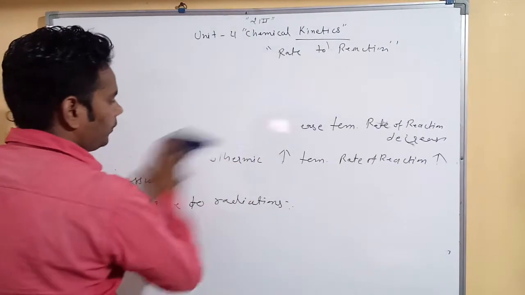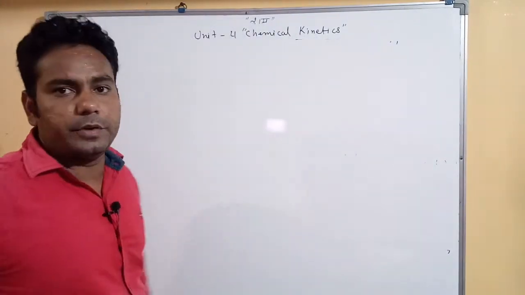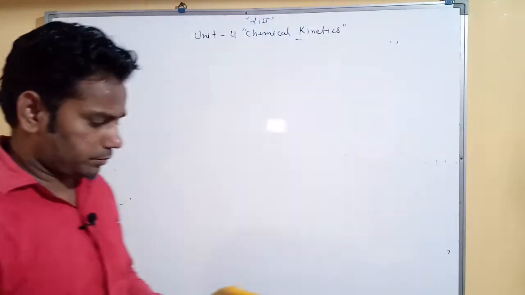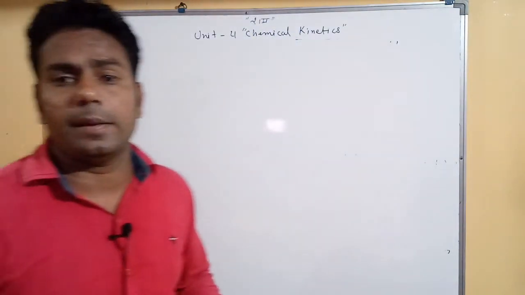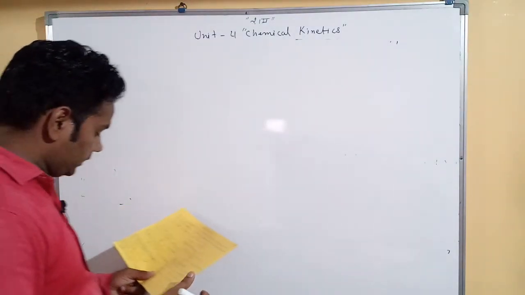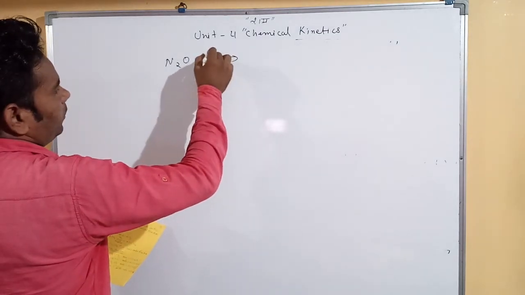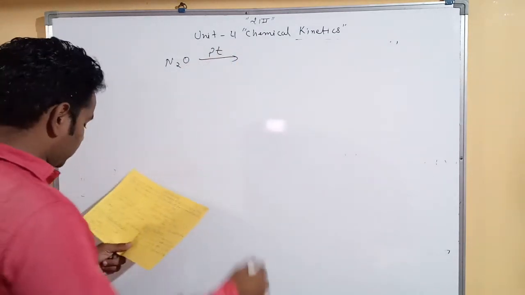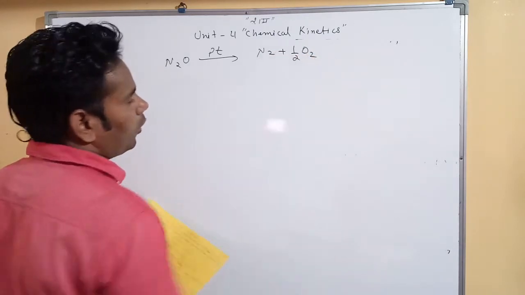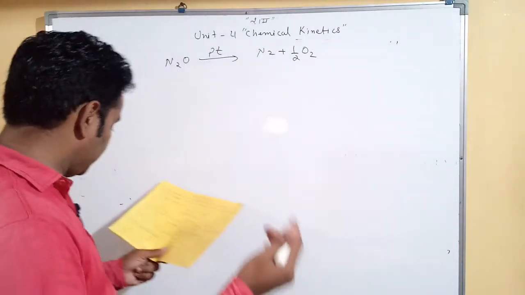Order of reaction we will discuss in our next video. Before that, let us be clear about the chemical reaction and rate of reaction. One more reaction is there: N2O converts in the presence of Pt into N2 plus half O2. You write the rate of reaction for this reaction.